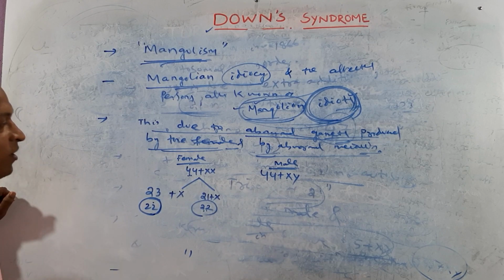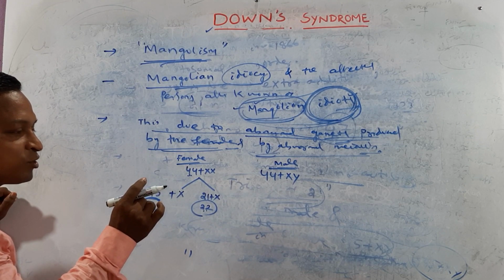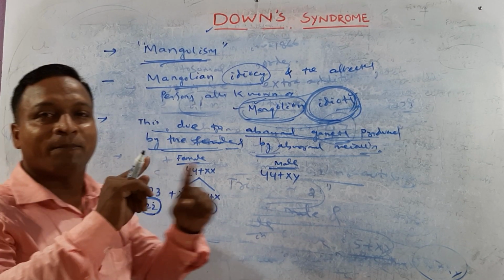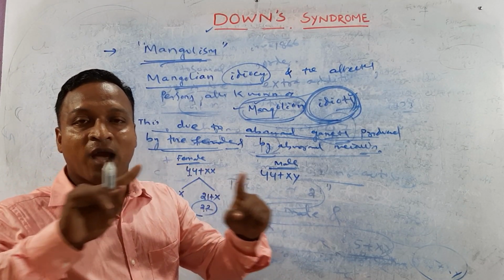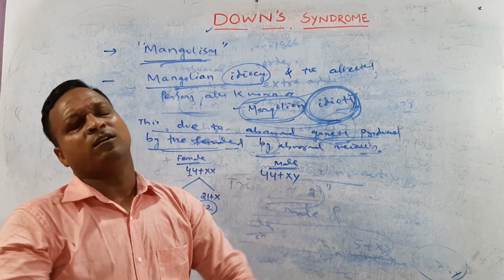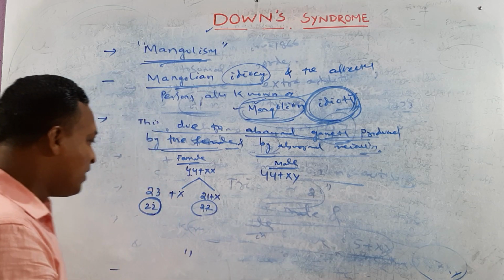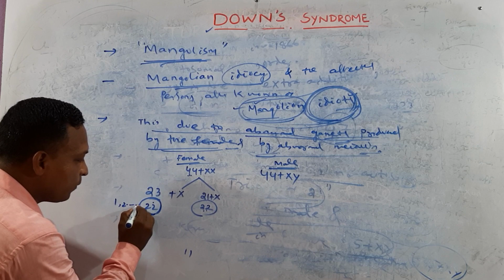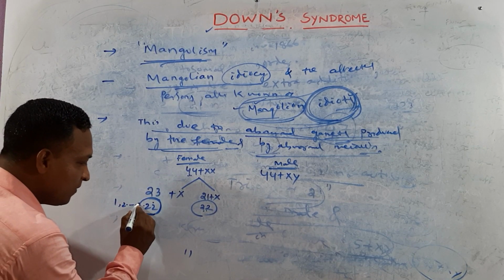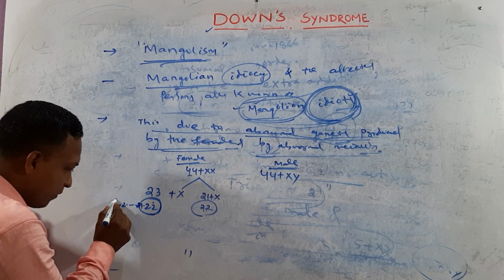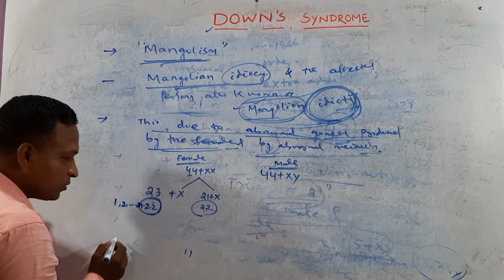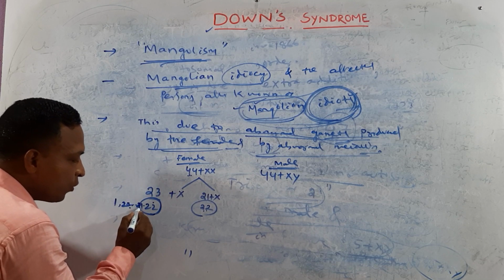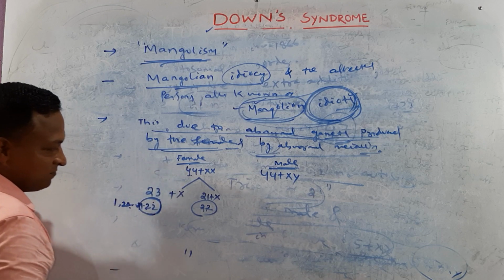But I already told you the 21 chromosomes do not separate out; they undergo non-disjunction. That means to one side enters 1, 2, up to 22, with chromosome 21 included.